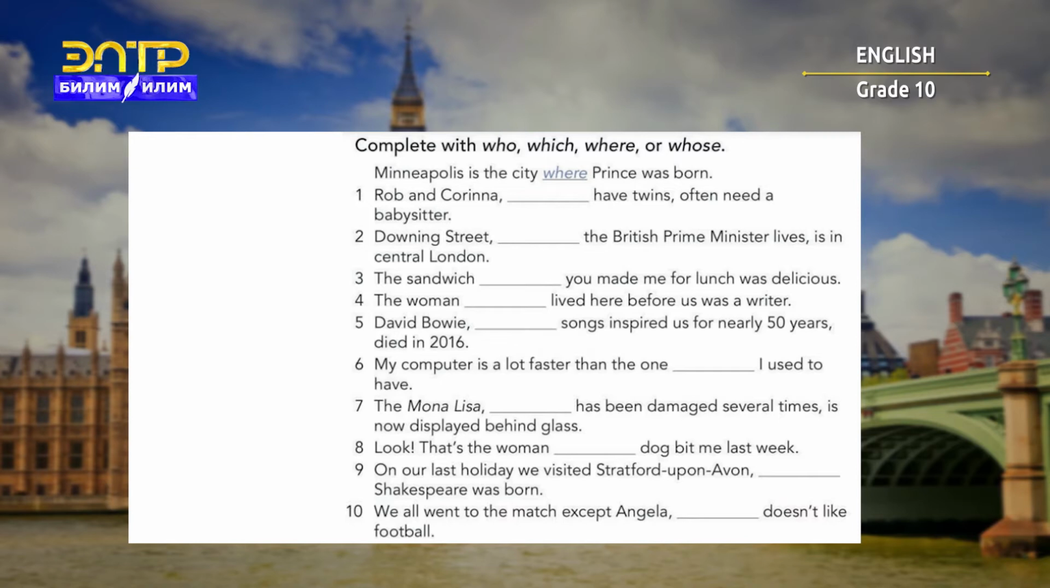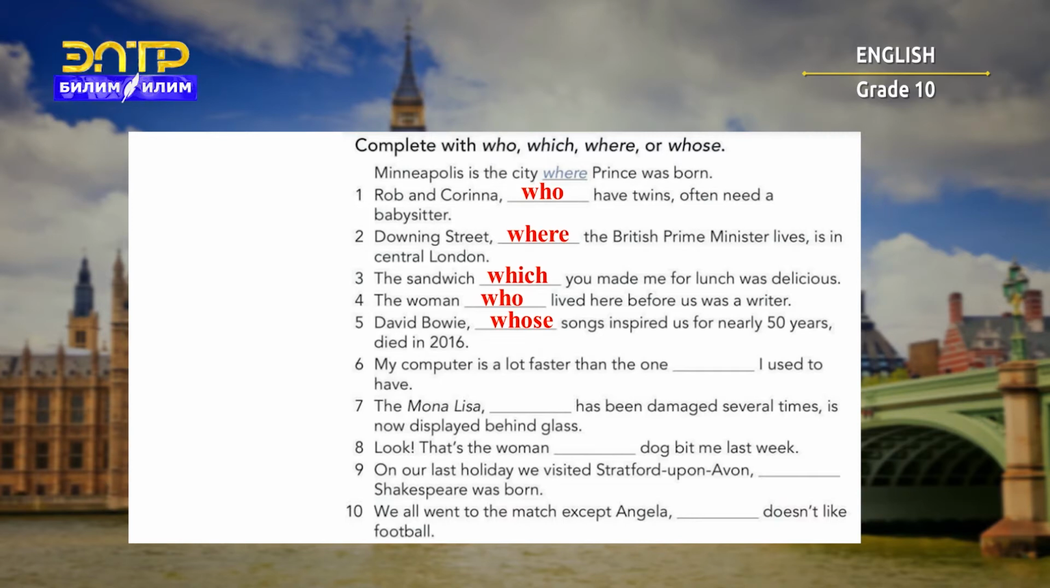Number 1. Rob and Karina, who have twins, often need a babysitter. 2. Downing Street, where the British Prime Minister lives, is in central London. 3. The sandwich which you made me for lunch was delicious. 4. The woman who lived here before us was a writer. 5. David Bowie, whose songs inspired us for nearly 50 years, died in 2016.